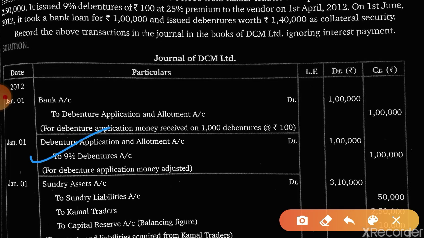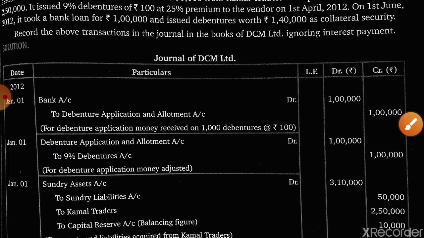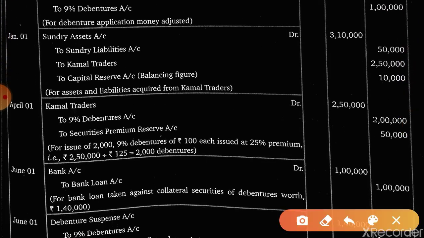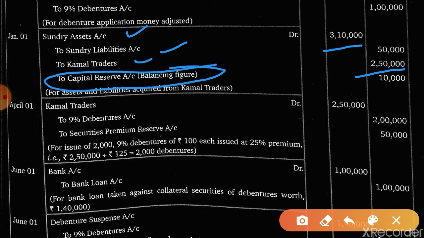Now, when debentures are issued as collateral security, but before that, they also purchase a running business. So, sundry assets are taken over. It will be debited, to sundry liabilities and to Kamal Traders. Now, the amount to be paid and payable is 2,50,000. So we have an additional benefit that will be transferred to capital reserve. I have told you, if the credit side is more, the balance will be written on the debit side as goodwill, and when the debit side is more, on the credit side it will be mentioned as capital reserve.